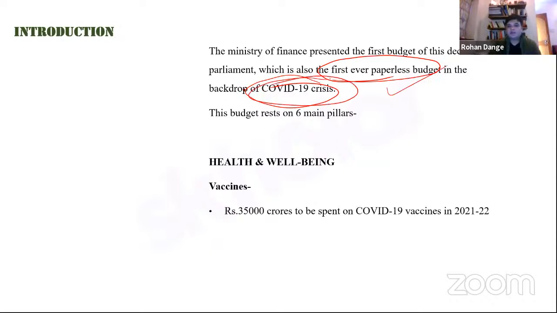And this budget rests on six main pillars. Our objective is to take a look at the six main pillars. Once we do, that will help us in identifying important areas. For example, if you get a question in mains 2021 regarding health and well-being, or healthcare infrastructure or the healthcare sector, then obviously you can quote the budgetary provisions in your answers.